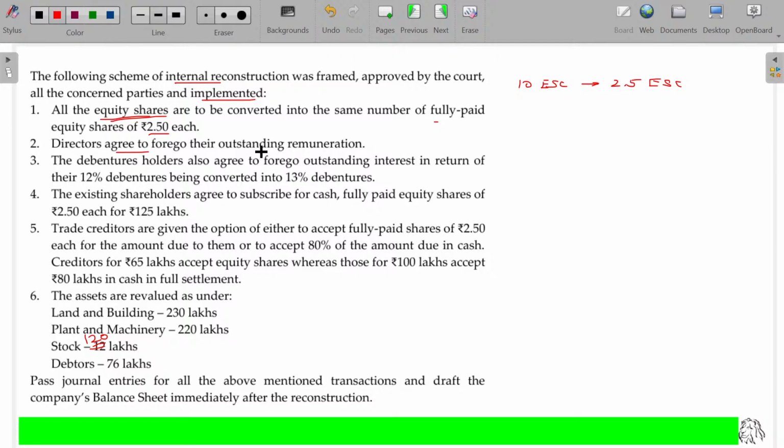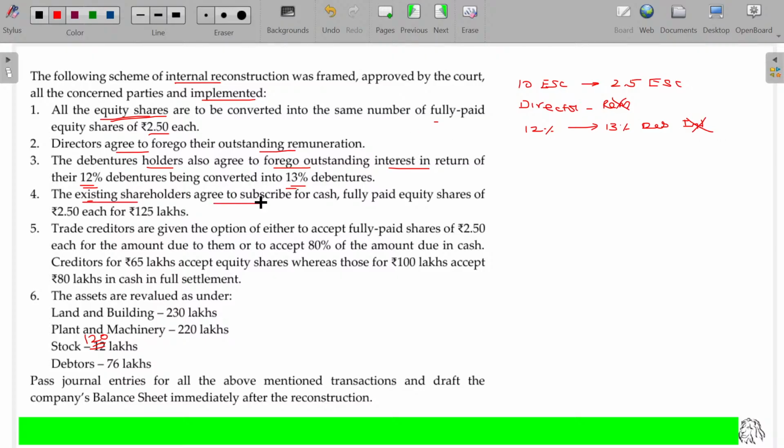Directors agreed to forego their outstanding remuneration. Their remuneration is going to be forgone. The debenture holders also agreed to forego outstanding interest in return of their 12% debenture being converted into 13% debentures. Whatever the interest outstanding, they say we no need to get it back. You no need to give this for us.